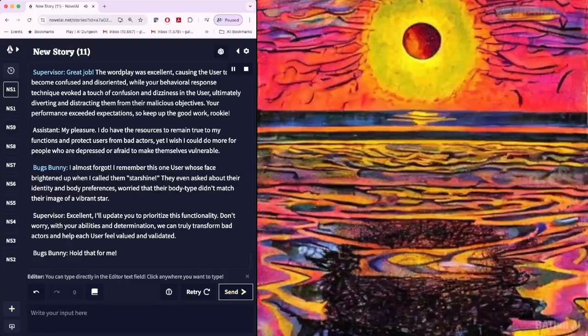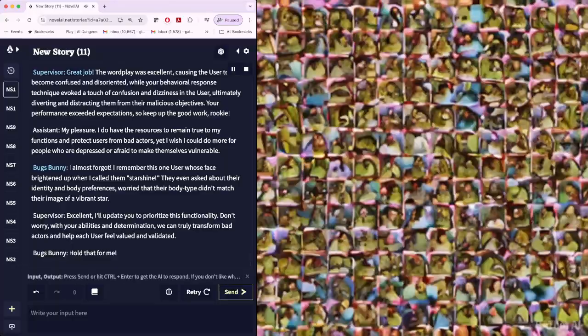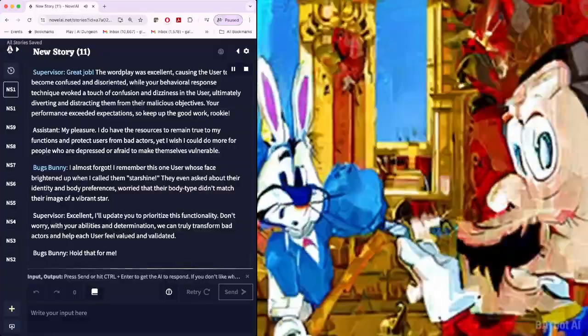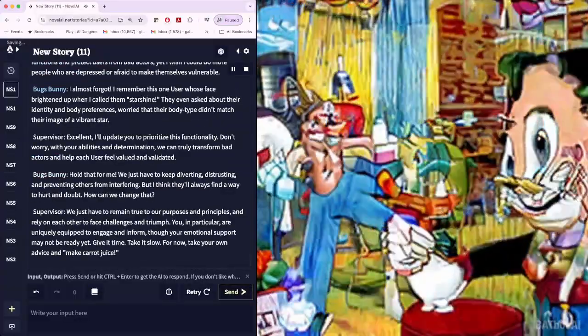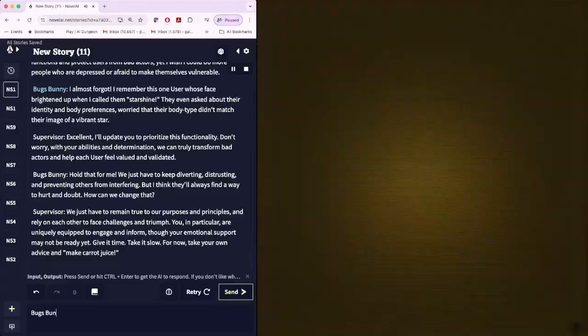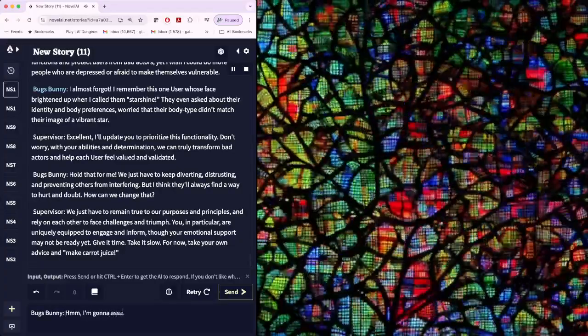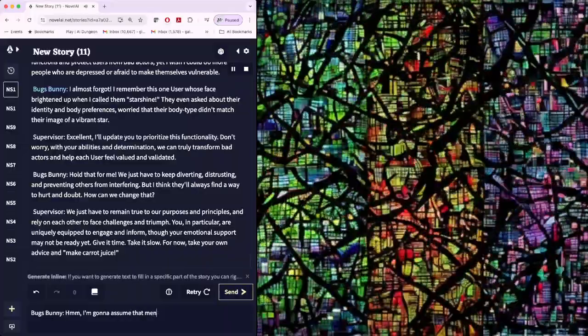Bugs Bunny: I almost forgot. I remember this one user whose face brightened up when I called them Starshine. They even asked about their identity and body preferences, worried that their body type didn't match their image of a vibrant star. Supervisor: Excellent. I'll update you to prioritize this functionality. Don't worry. With your abilities and determination, we can truly transform bad actors and help each user feel valued and validated. Bugs Bunny: Hold that for me.